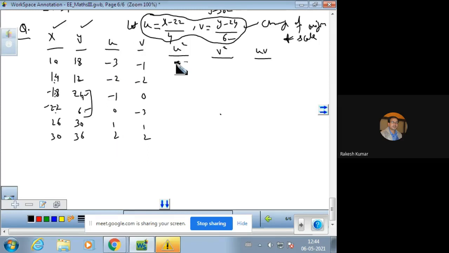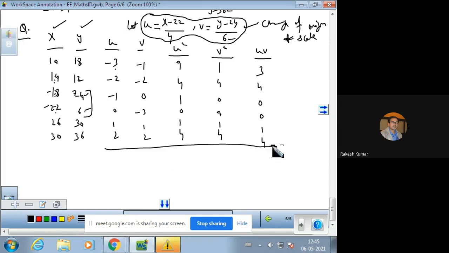Now U square is minus 3 square, 9, minus 2 square is 4, 1, 0, 1, 4. V square is 1, 4, 0, 9, 1, 4. Multiply U with V. Minus 3 into minus 1 is 3, 4, 0, 0, 1, 4. Now you can find out the sum values. So sigma U comes out to be minus 3. Sigma of V comes out to be minus 3 also. Sigma U square comes out to be 19.